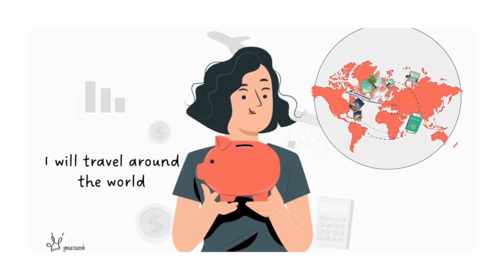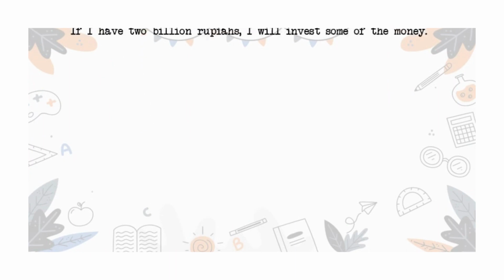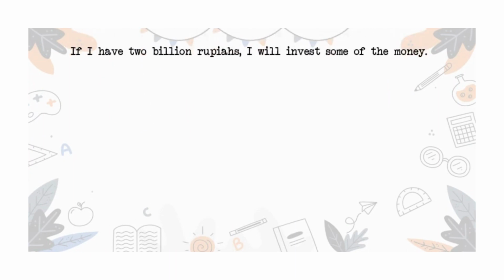Okay, now let's take a look at the first sentence. If I have 2 billion rupiahs, I will invest some of the money. The question is, has I here had 2 billion rupiahs? Not yet.